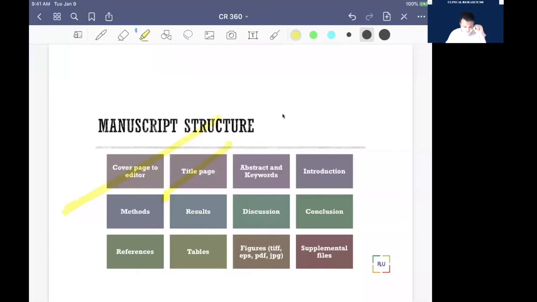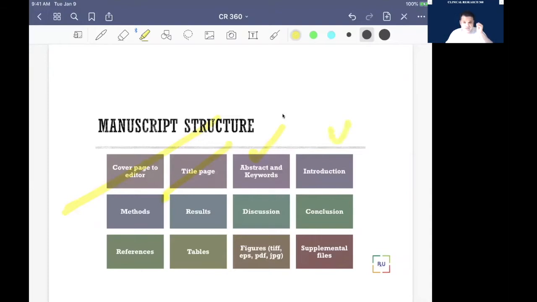The third one is abstract and keywords, which everyone knows. The abstract is a 200 to 300 word summary of your manuscript, and keywords must be there before even a research project starts, not only original research but any research. We'll see how the abstract looks in various scenarios.